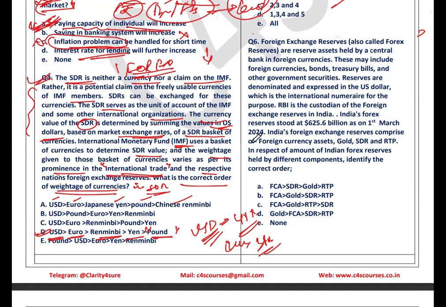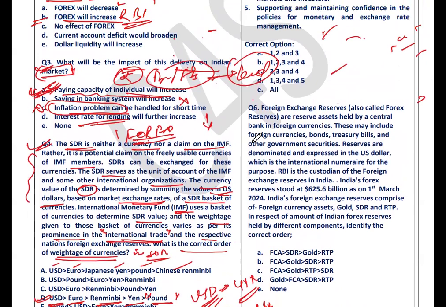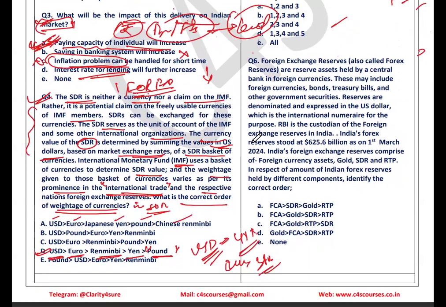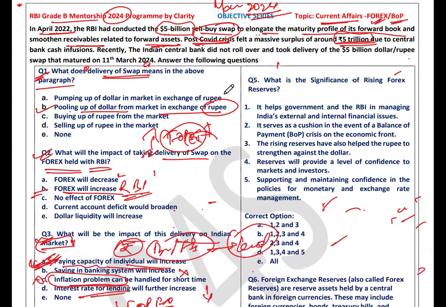All right. So this is about question number four. You need to remember the correct order. USD is the first; the weightage for USD is the most. After that, the euro. After that, the Chinese currency. After that, the yen, and lastly, the British pound has been given the least weightage. Let's move on to question number five.